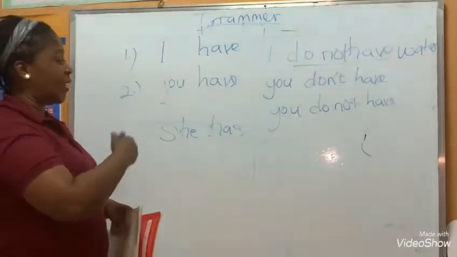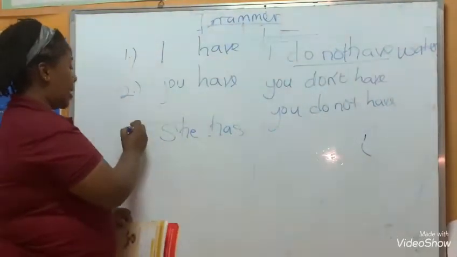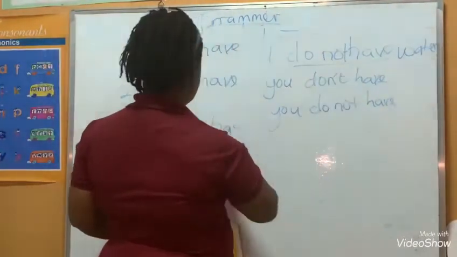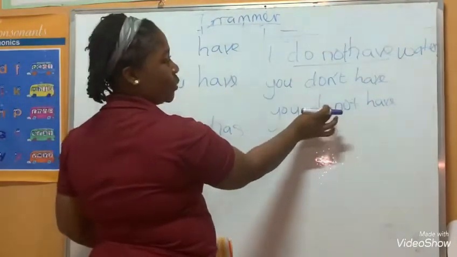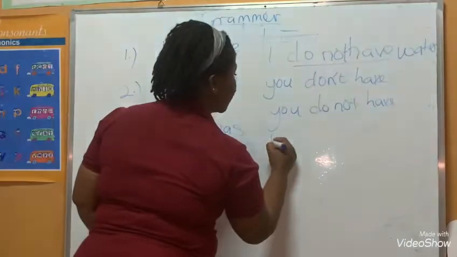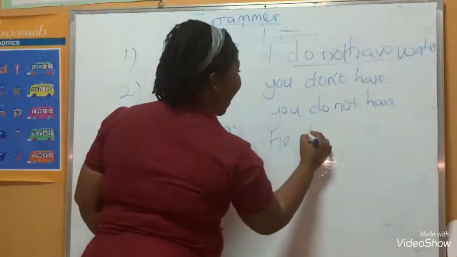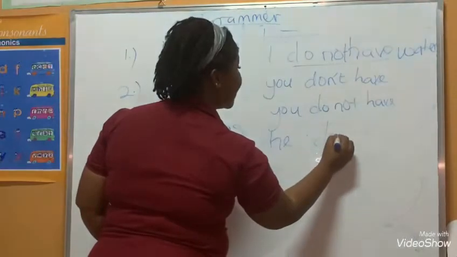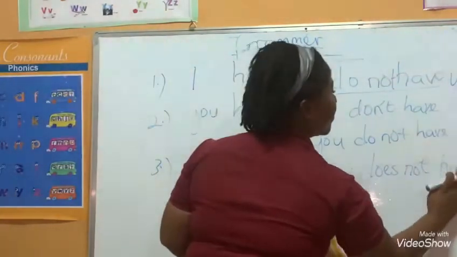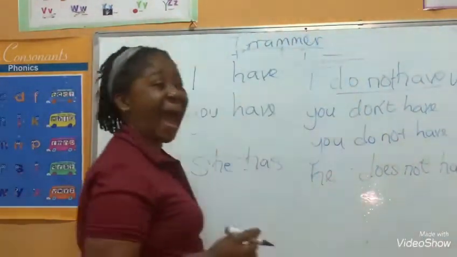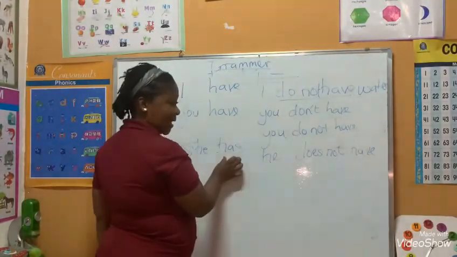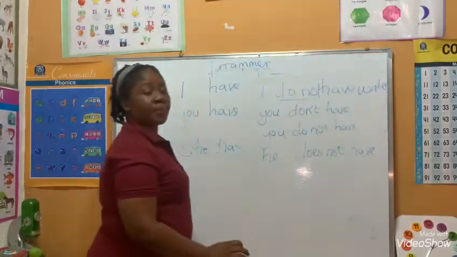When you get to she has, as soon as the have turns into has, the do, because it's a she or a he, also turns from do not to does not. So I'll use he here. He does not have. Do turns into does, and then the has returns to have. Please don't get confused.